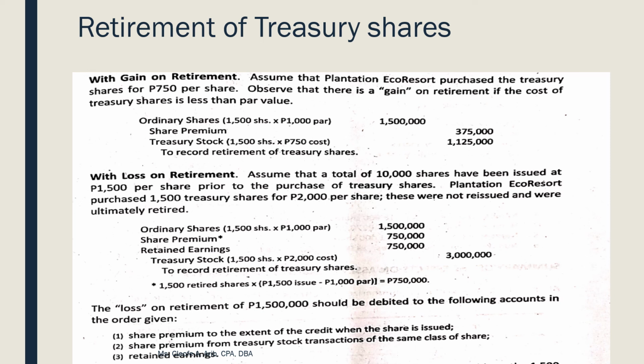Now, kung kulang pa yon, the next account title that you use is the share premium from TS. Pag kulang pa talaga si number 1 at saka si number 2, then that's the time we use retained earnings. Now, let's compute kung meron ba tayong number 1. Okay? So, may additional information dyan. Anong sabi sa atin?